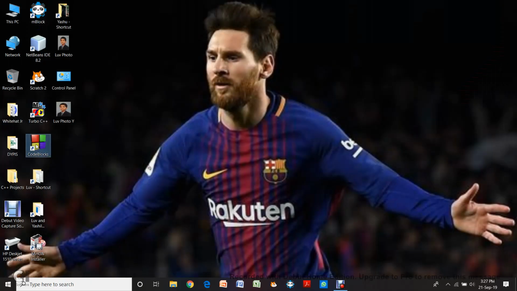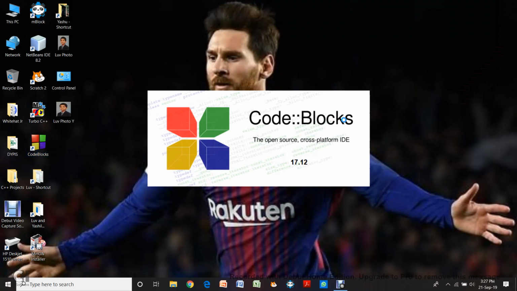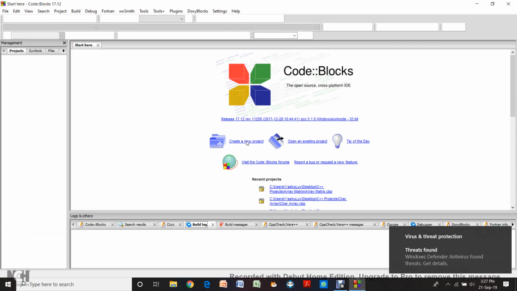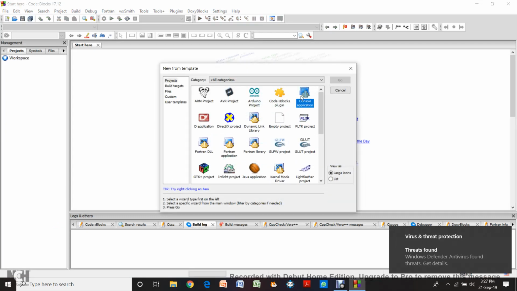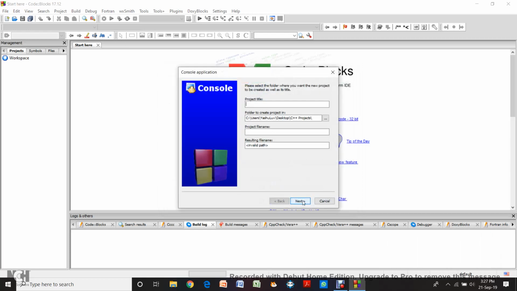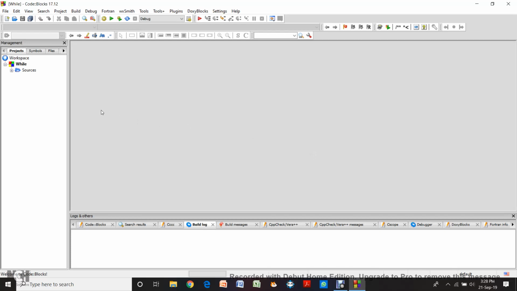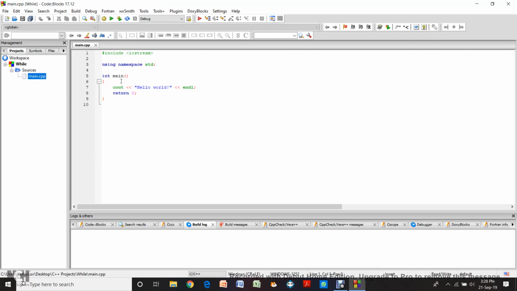After this, now we are going to start with the basics of the while loop. A while loop means that until a certain condition is met, it continuously does whatever is written inside the loop. So that's exactly what a while loop does. Let's first create a C++ project and write it as while. There are two ways you can use a while loop: one is using do while and one is using just the while loop.